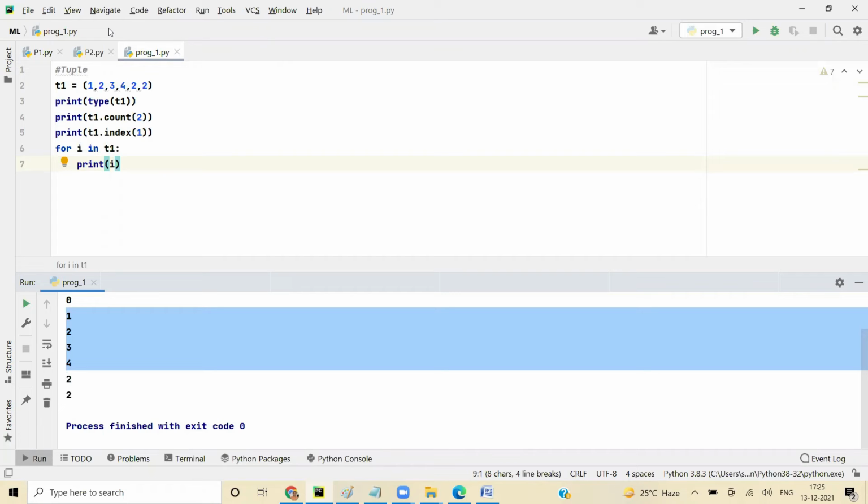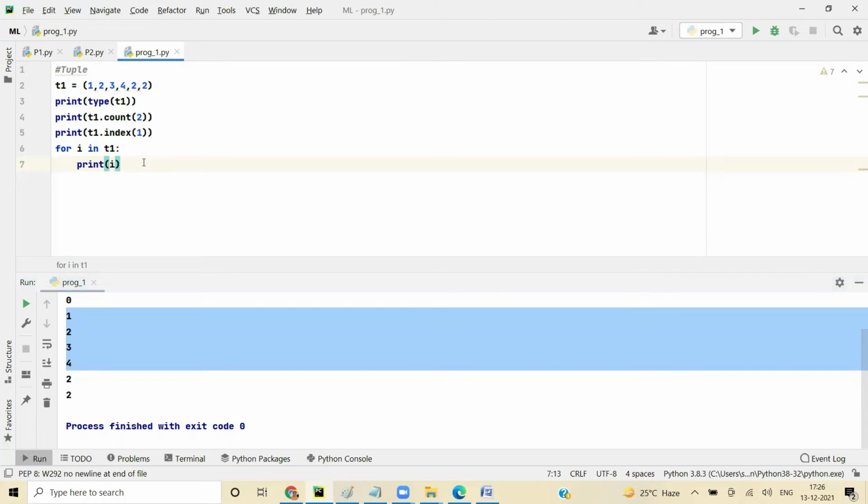But there is one feature which is very helpful. That is that you can convert list to tuple and tuple to list without any problem. So if I want to convert T1, let's say I want to add a member here. Since it's a tuple, I can't add.